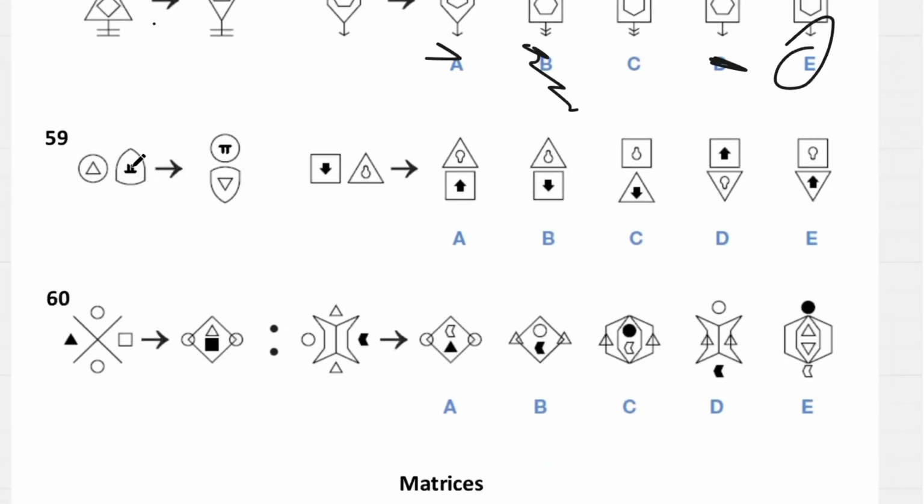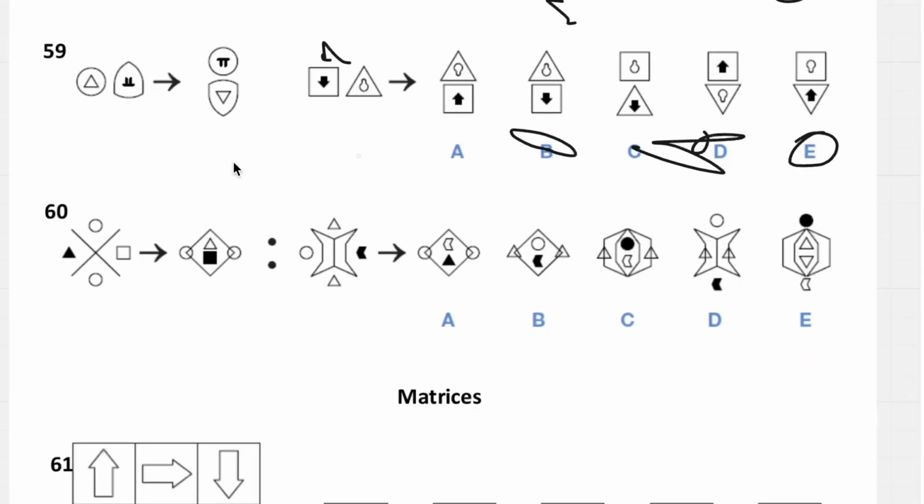59, this will switch around the one on the right, so the one on the right will switch around to look like how it does an A. So let's cross these out, and then turning the one on the left, we're going to flip that upside down as well. So what's happening to the shapes? This shape will go on the top, so it looks like something like E.